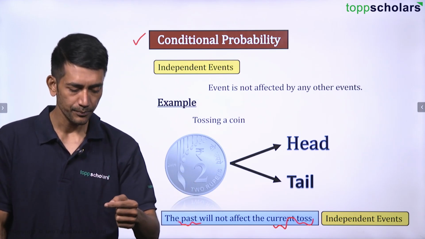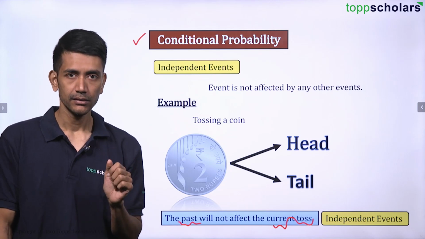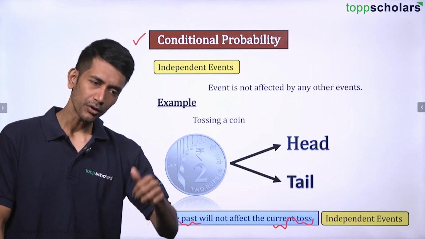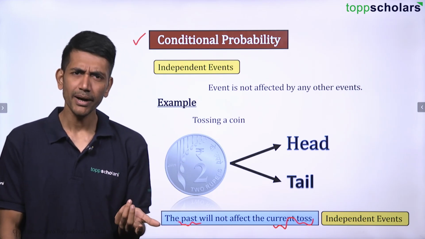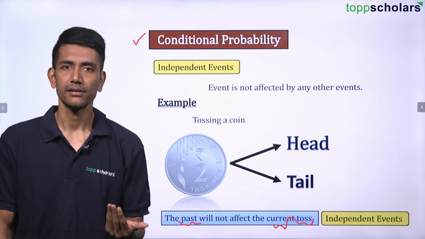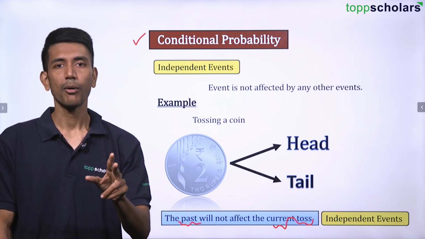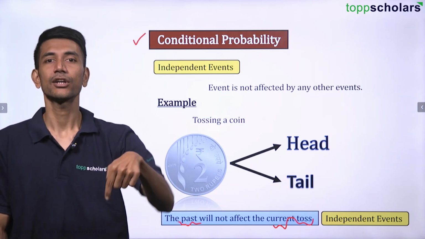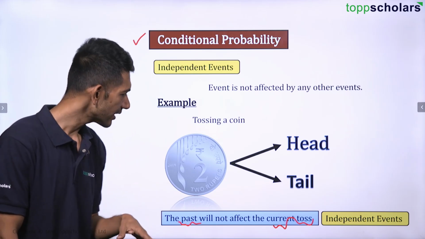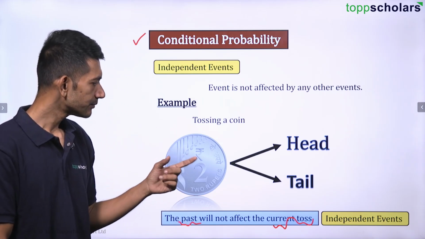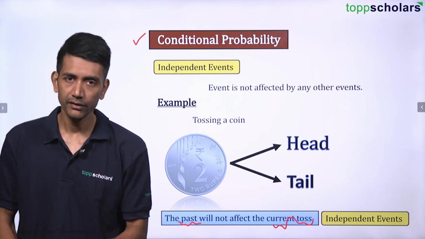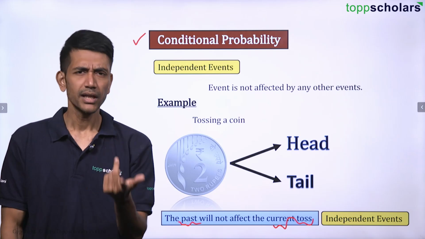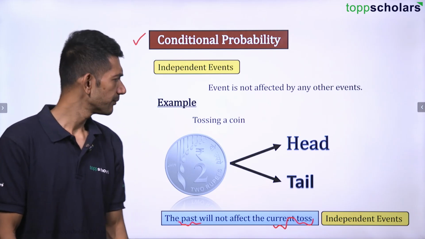I'll tell you a simple example. I toss a coin, I get tail. Now if I want to toss the second time, does it matter what I got in the previous throw? Doesn't matter, that is gone. Again I have to restart. So again if I toss a coin, I have options head or tail. So my previous throw is not bothering my current throw, right? So in that case, we can clearly say they are independent events. They are not affecting each other.